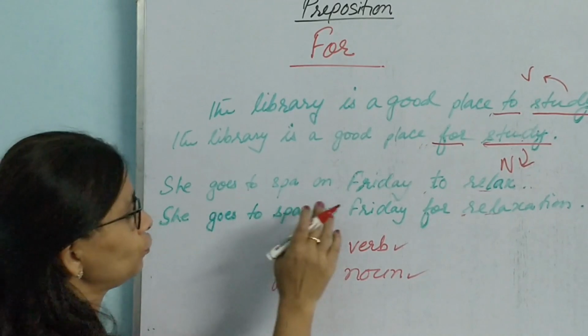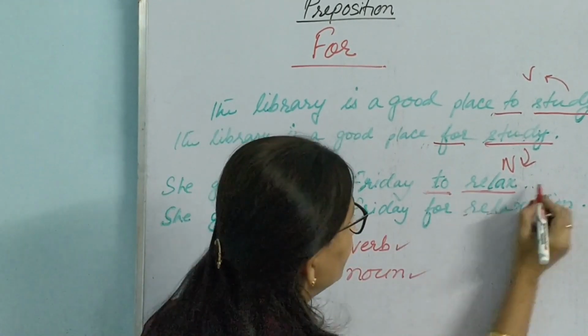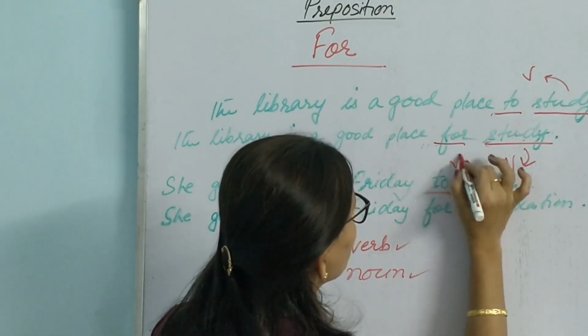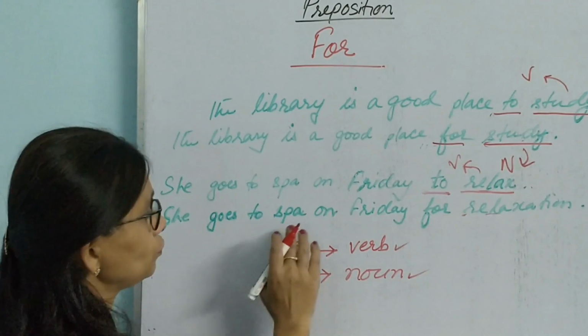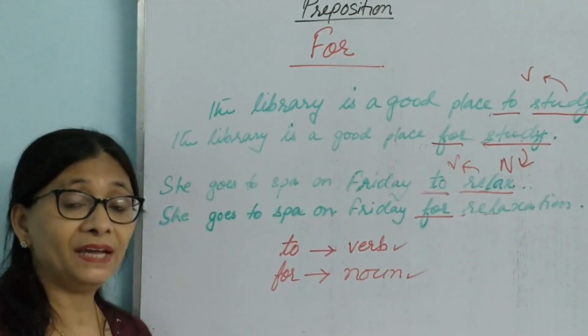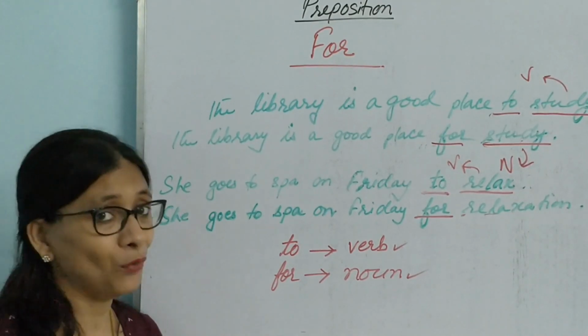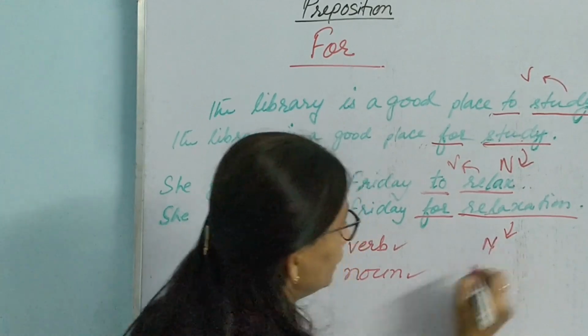Next sentence, she goes to the spa on Friday to relax. So with to, we are using relax. Relax is a verb. But here, she goes to the spa on Friday for relaxation. When we are using for, we give relaxation, and that is the noun form of relax. This word relaxation, this is a noun.